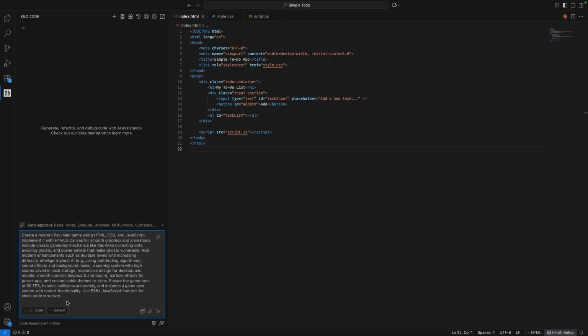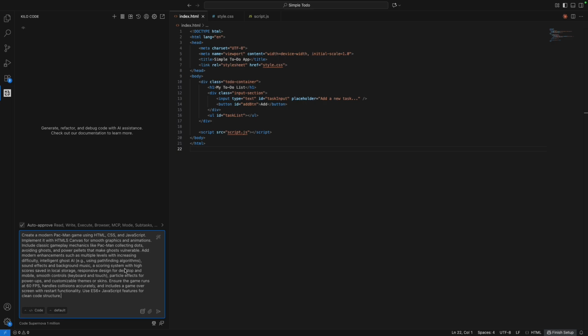All right. Now I just gave a single line stating create a modern Pac-Man game using HTML, CSS, and JavaScript. Now it created a big paragraph of prompt saying implement it with HTML5 canvas for smooth graphics and animation, include classic gameplay mechanics like Pac-Man collecting dots, avoiding ghosts, power pellets, and make ghosts vulnerable.